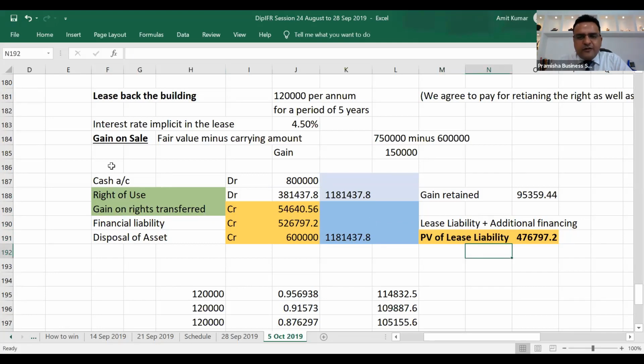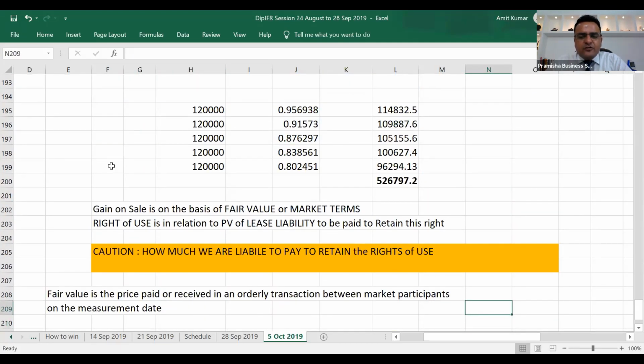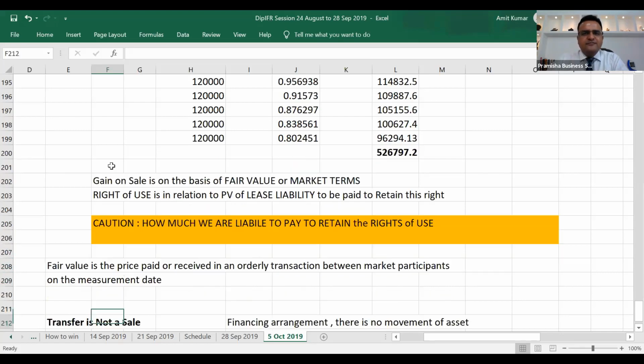So we need to be careful about knowing this amount, because this is the amount which is used for calculating the right of use retained in the fraction in comparison to fair value of the asset and what is the carrying amount of the asset, and how much of the right we have, how much of the gain we have retained, how much of the gain we have transferred will be in relation to the value of the liability which we agree to pay to retain these rights. Hope this is clear.